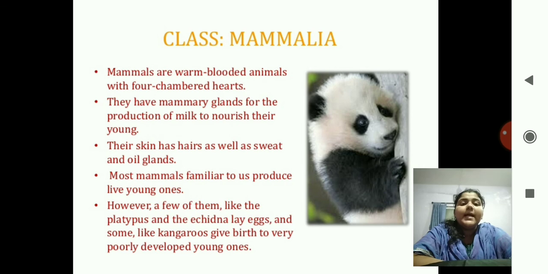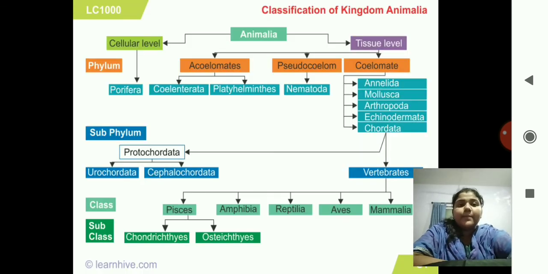That is, they lay eggs, and some like kangaroos give birth to very poorly developed young ones. So Mammalia is based on the animals which have mammary glands, which feed their young ones, and which give direct birth to the young ones. They are known as mammals, and they come under the class Mammalia.